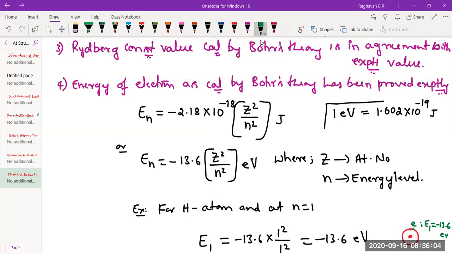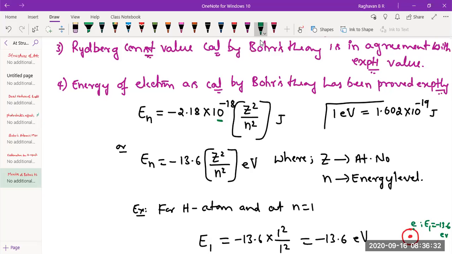Sir, for hydrogen it is coming 13.6 electron volt, no, sir? Correct. Sir, for the electron volt value, we don't need to write 1.602 into 10 to the power minus 19. No, that is only used to convert. If you want to convert this 2.18 into 10 raised to minus 18 Joule into electron volt, you have to use this conversion factor. 1 electron volt is how much? 1.602 into 10 raised to minus 19 Joule.